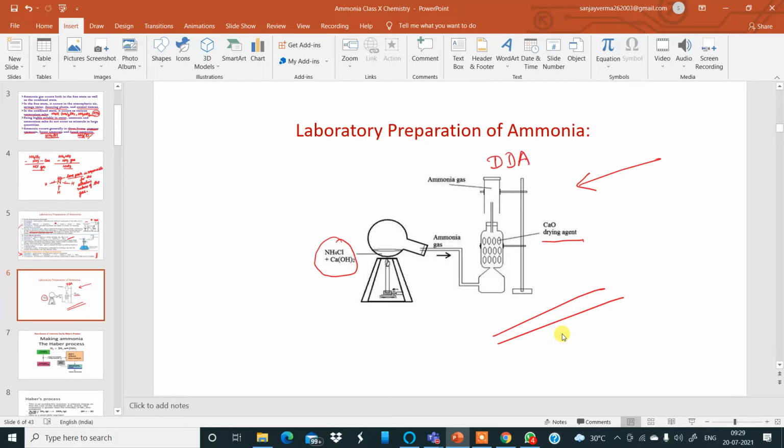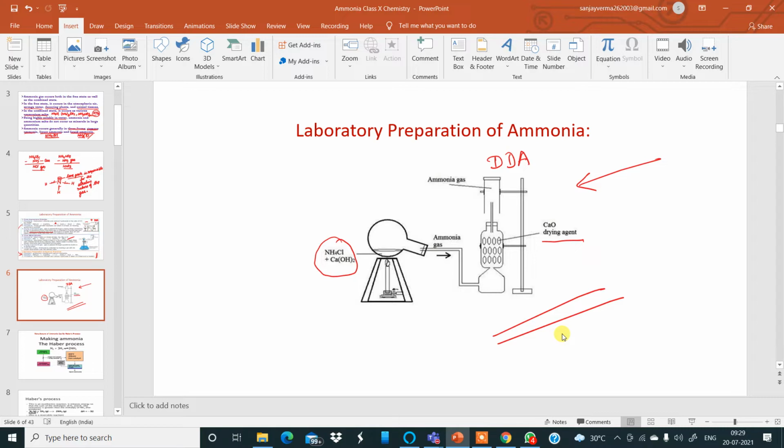So now there can be questions asked based on the tilting of this round bottom flask. Why is the flask tilted? It could be a very good reason, because over here when ammonia gas comes out, along with ammonia gas there is moisture.